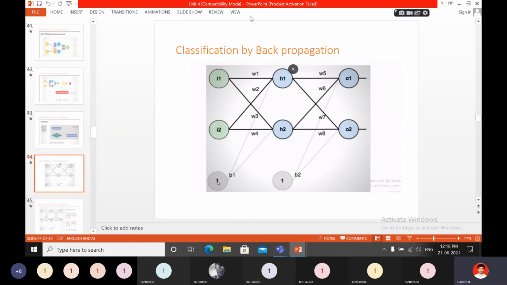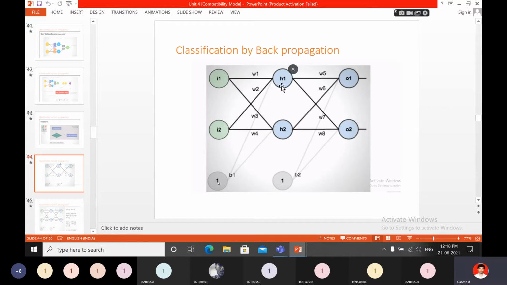Next, this is the actual diagram for classification by backpropagation. See here, in real time it will be like this: input layer I1, I2, hidden layer H1, H2, output layer O1, O2. So from the input layer to the hidden layer, H1 input can be predicted by I1 W1 plus I2 W2 plus the bias B1. That is the formula. Again for H2 input, what is the formula? How can we predict? That is I1 W3 plus I2 W4 plus B1.